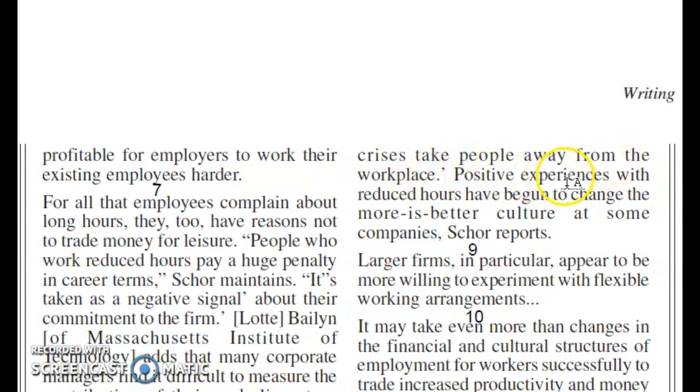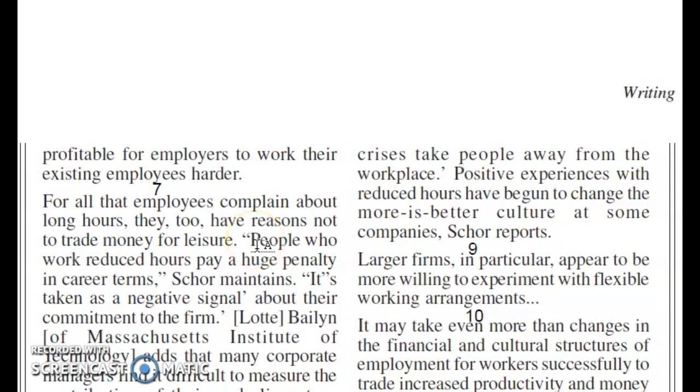Positive experiences with the reduced hours have begun to change the more-is-better culture at some companies, Shaw reports. So what is the whole idea of this passage? That when crises take people away from the workplace, in the time of crisis, most of the people are unable to reach their workstations. So that time, people will be available to substitute for the absent employees.